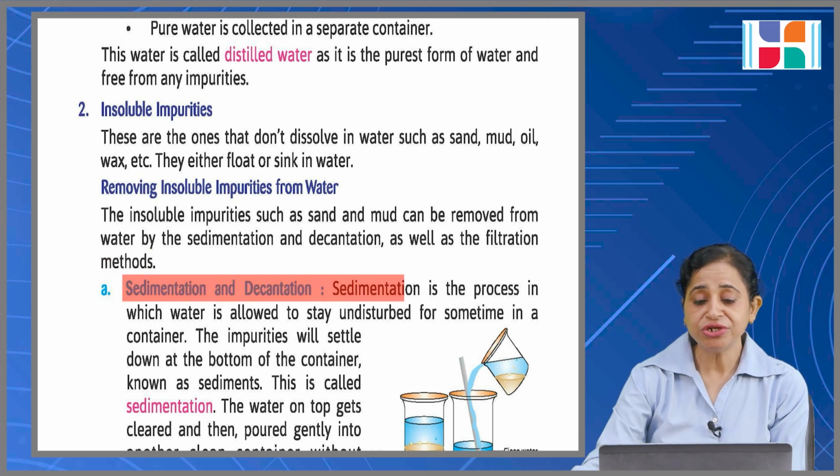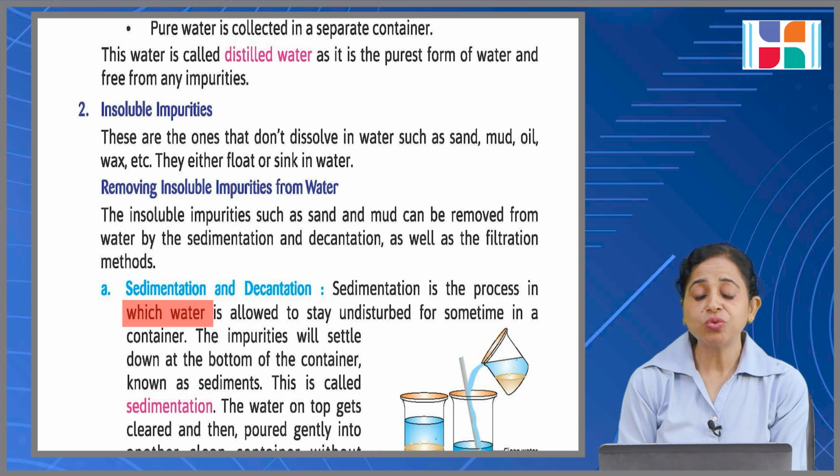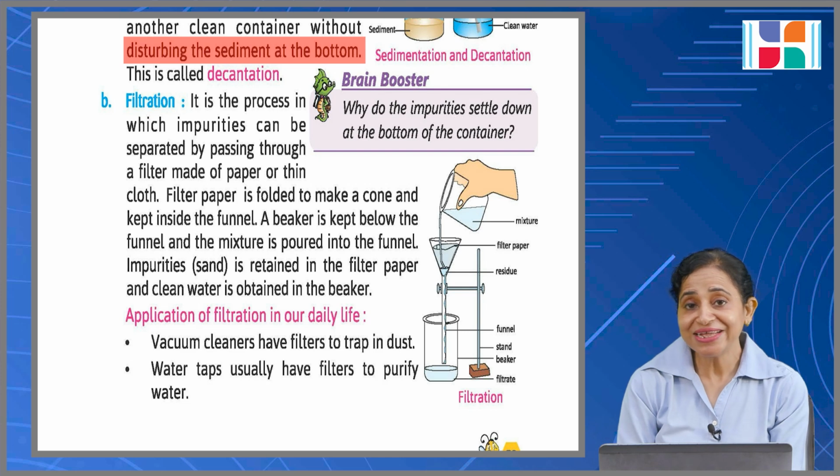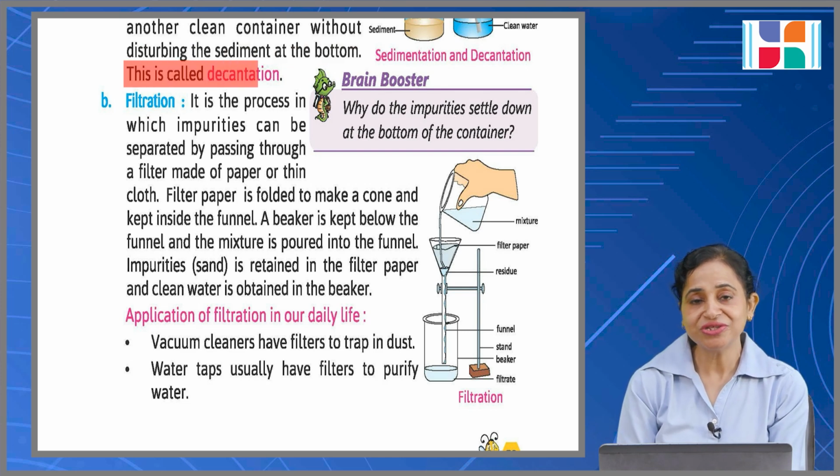Sedimentation and decantation. Sedimentation is the process in which water is allowed to stay undisturbed for some time in a container. The impurities will settle down at the bottom of the container, known as sediments. This is called sedimentation. The water on top gets cleared and then poured gently into another clean container without disturbing the sediment at the bottom. What is this called? Decantation. Very good. Decantation, this is called.